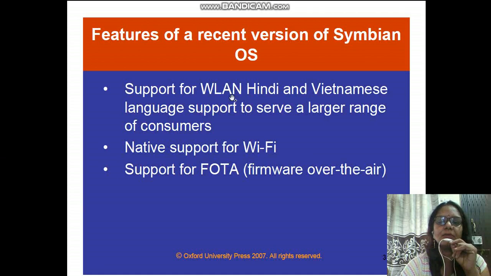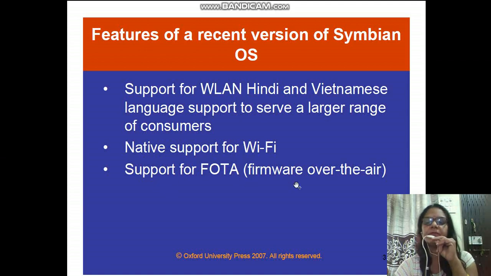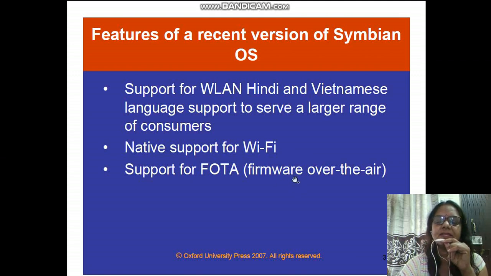It supports WLAN, wireless LAN, for Hindi and this Vietnamese language, which helps to serve a large range of consumers. Okay, native support for Wi-Fi and support for FOTA, that is Firmware Over The Air. Firmware is basically the software which is embedded on the hardware,